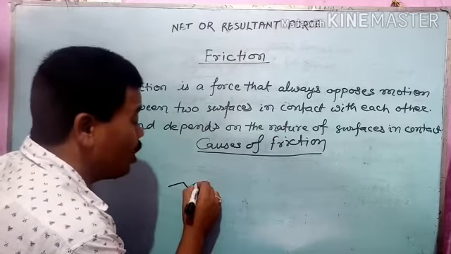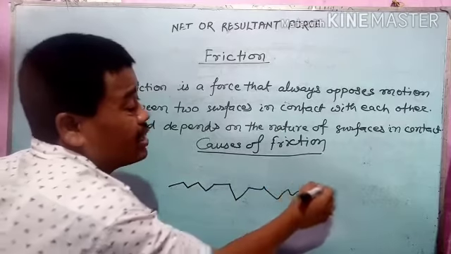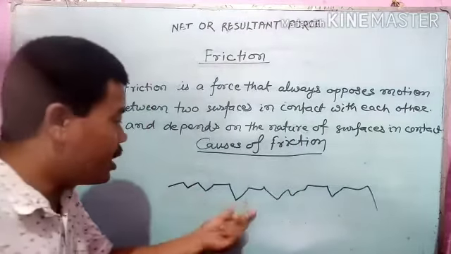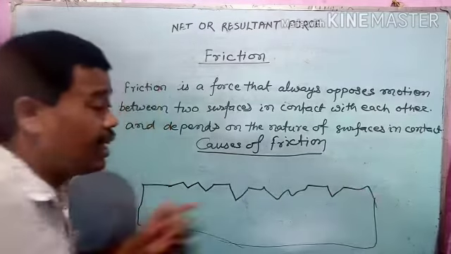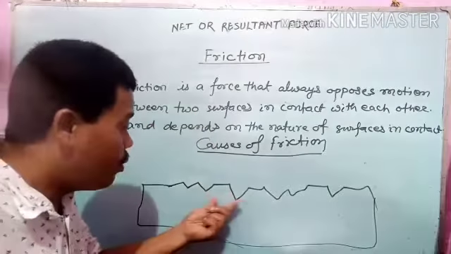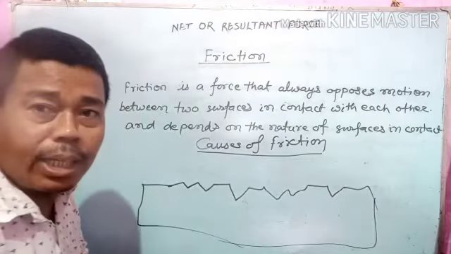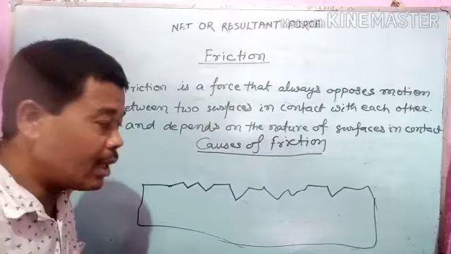This structure is the surface of one object, and this picture has been taken with the help of some magnifying glass.